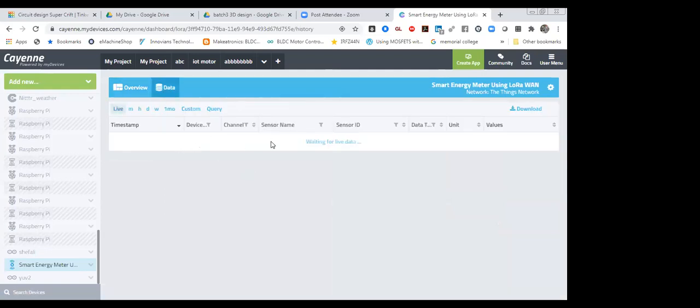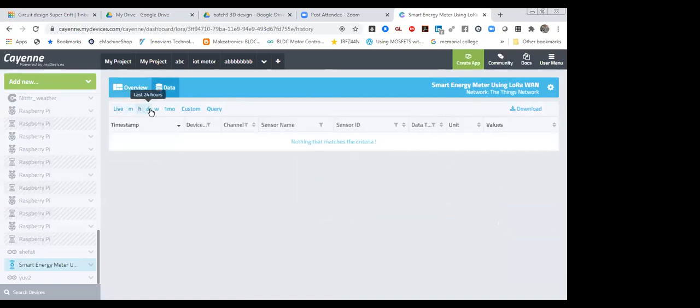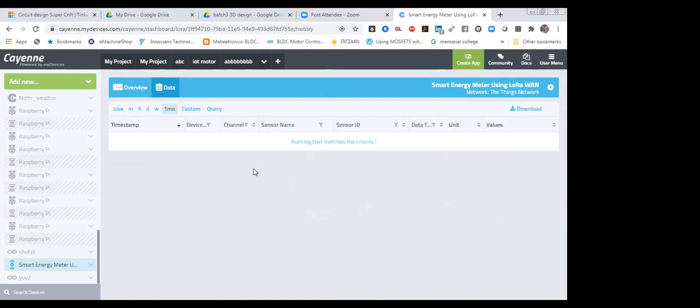Your daily, weekly and monthly data you will be able to see on the cloud, and you can download it. You can also put some analytics on the cloud. There is no data currently, but when you make it live, you will be able to see all the data.